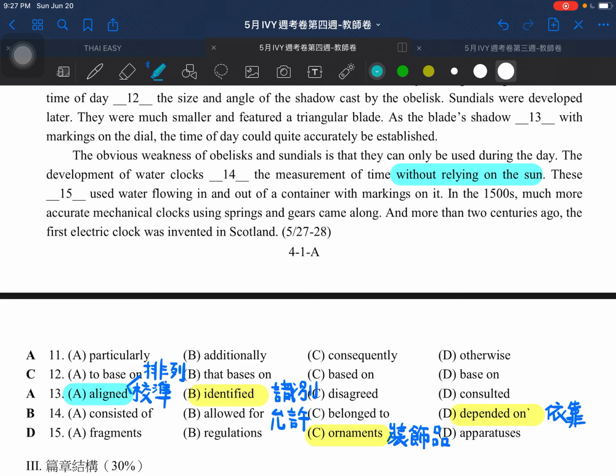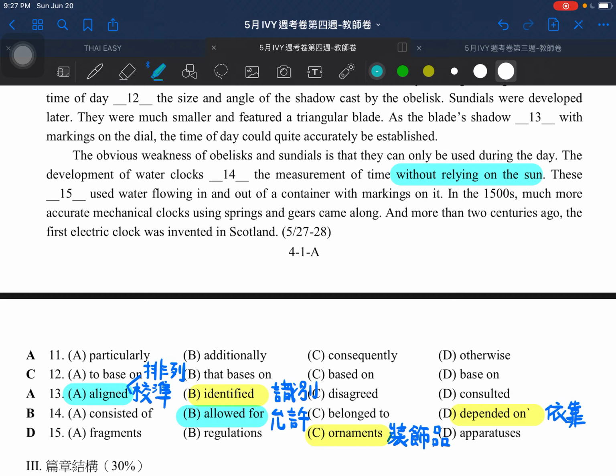All right, and then for number 14, here we'll choose the words allowed for. So the sentence will be: the development of water clocks allowed for the measurement of time. Here we don't choose depended on. When you depend on something, it means you try to rely on something.